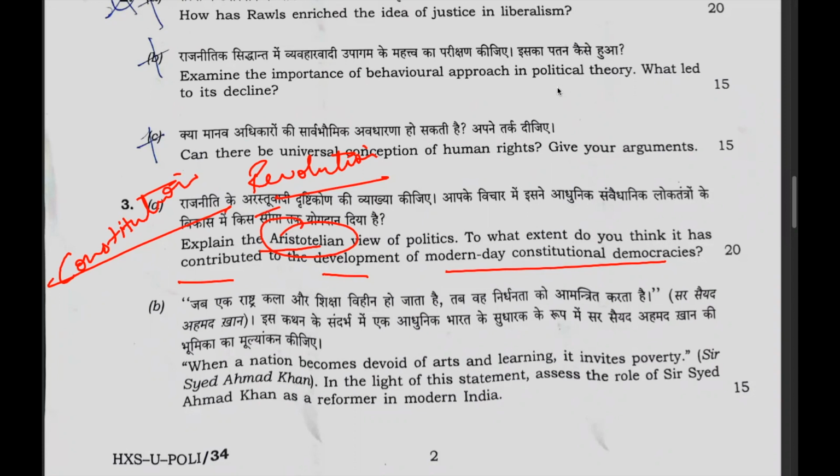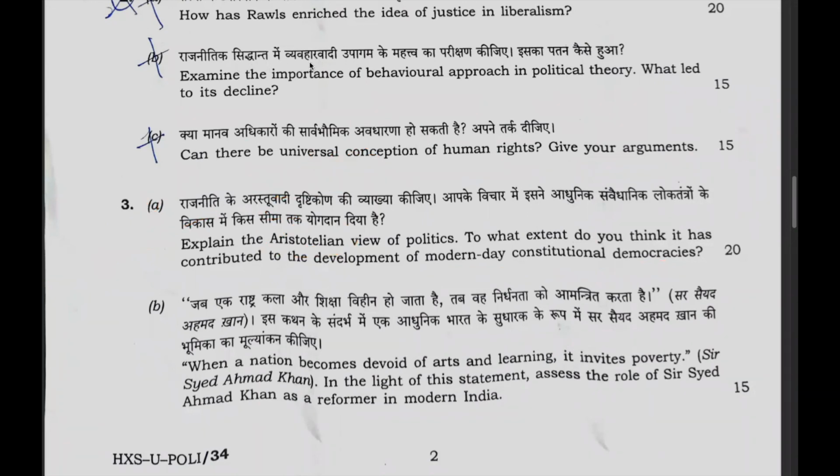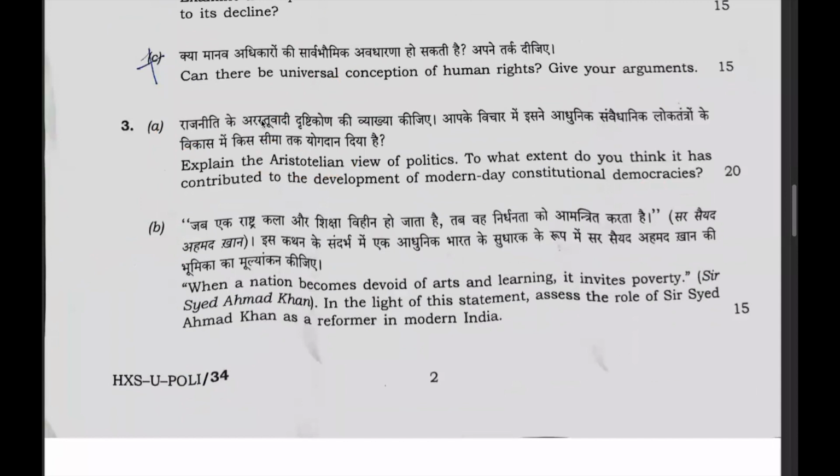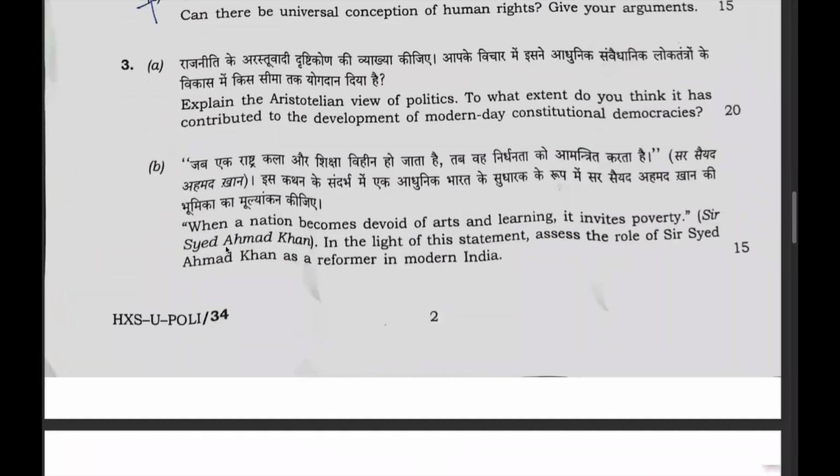So this is again a direct question. Then a pattern has been changed, because in Indian political thought we generally believe that the question will be asked from either Dr. Ambedkar or Mahatma Gandhi. But this year, they have not asked the question from Mahatma Gandhi. They have asked a question from Sir Syed Ahmad Khan.